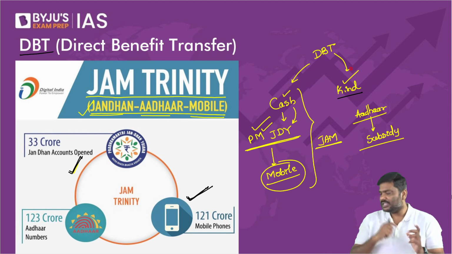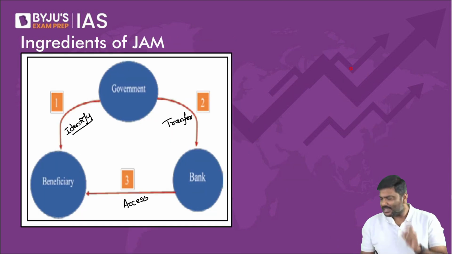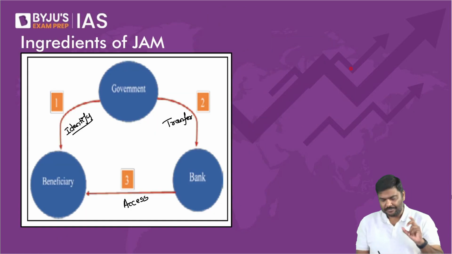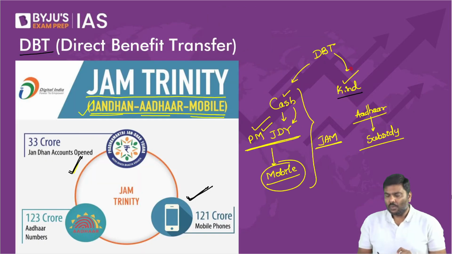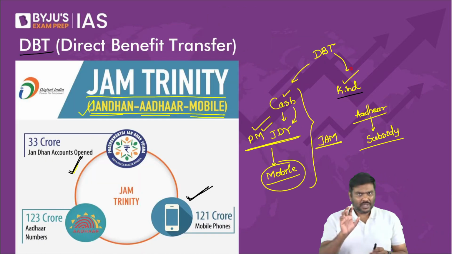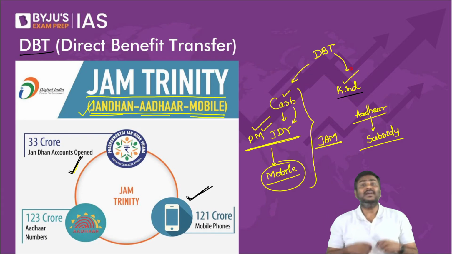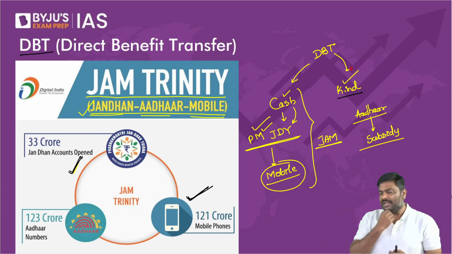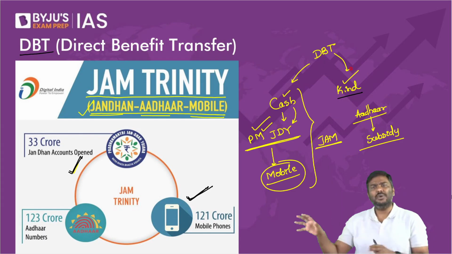Any problem with this? So DBT can be used to provide cash subsidies as well as kind subsidies. So this is basically the model of direct benefit transfer. Now there is one concern which has been raised. One concern. I'll come back to this in current affairs.